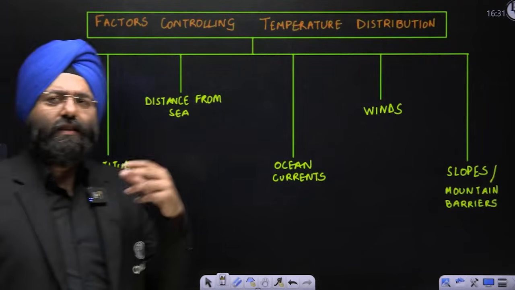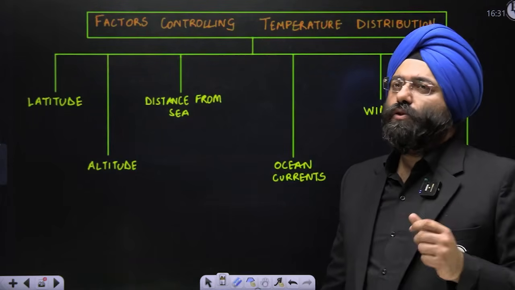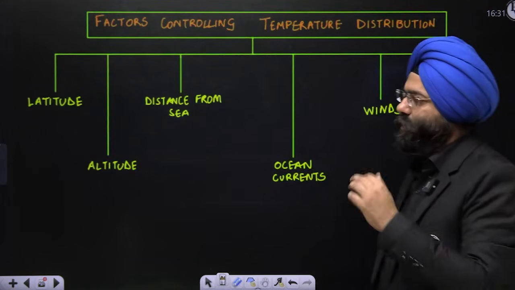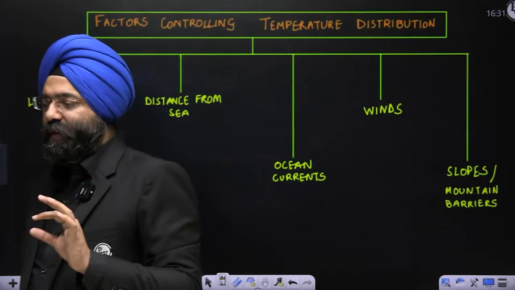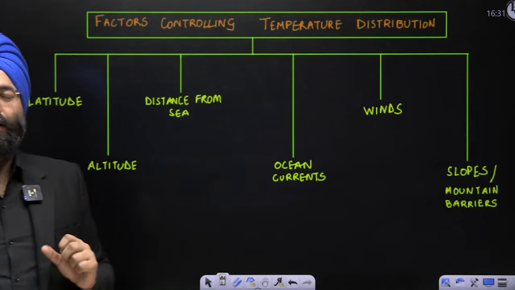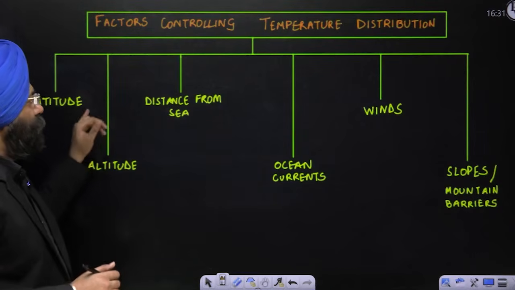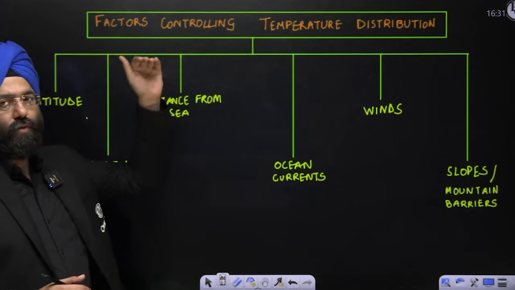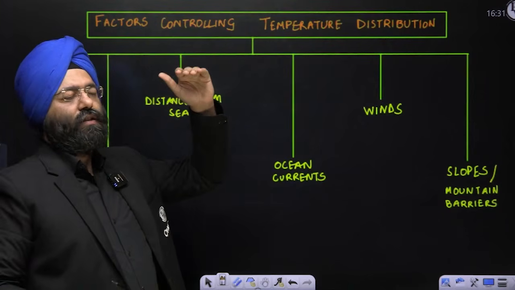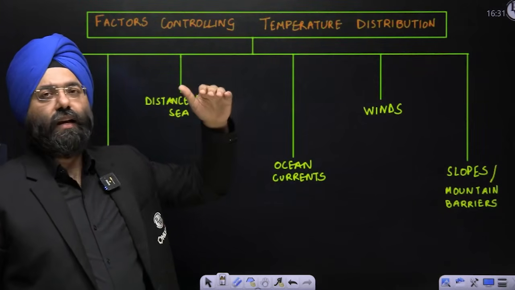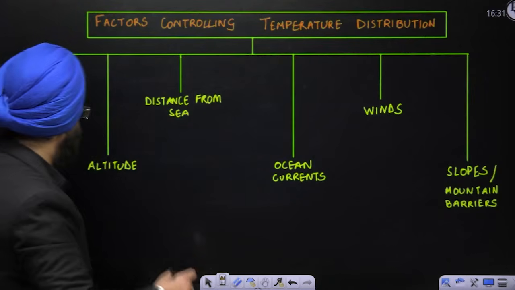This is one of the easiest topics that you can come across: what are the factors that are controlling the temperature distribution. Let us see the latitude. Now you just now saw that we know very well that Earth is tilted, the axis is there and all. Let us see, the higher you go in latitude, from 0 degree, that is the equator, to 65 and a half to 90 degree, you will realize that the rays of the sun are slanting in nature. How? See here.